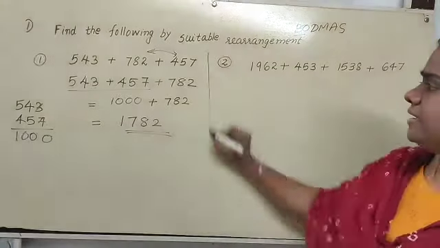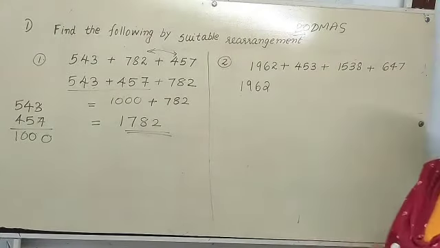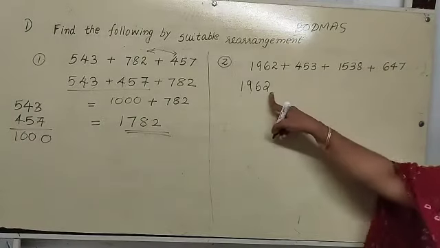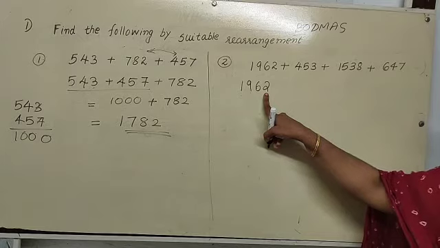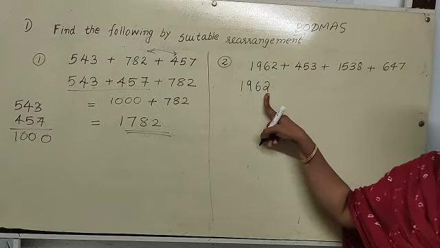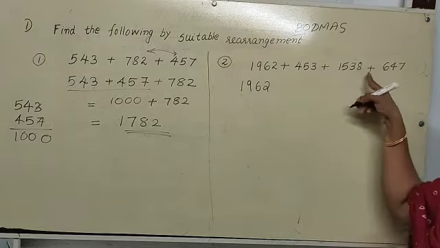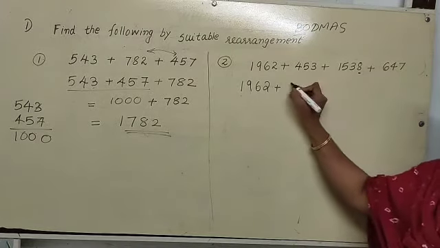In the second case, the first number is 1962. Which is the unit place? 2. With the 2, which number do we have to take? What should be added to 2 to get a 10? 8. So this number 8, here it is 8. So this number you should write second.